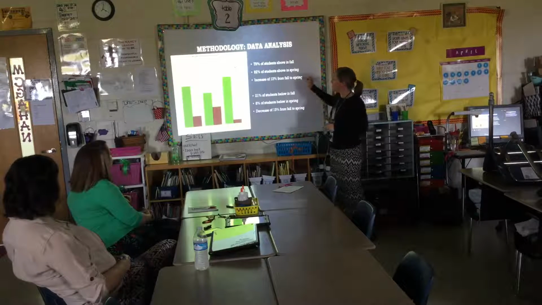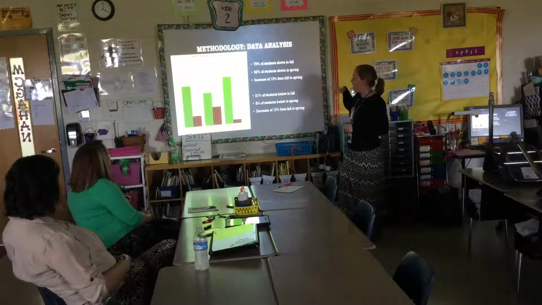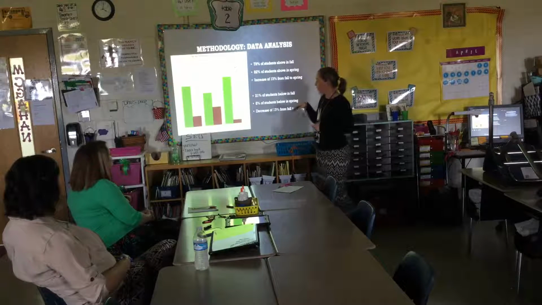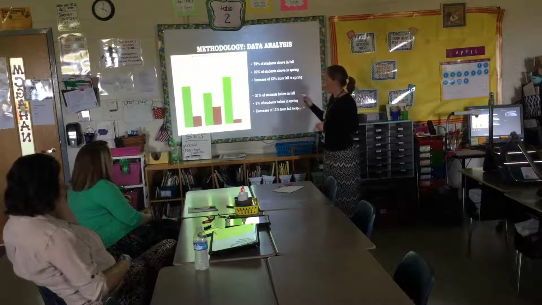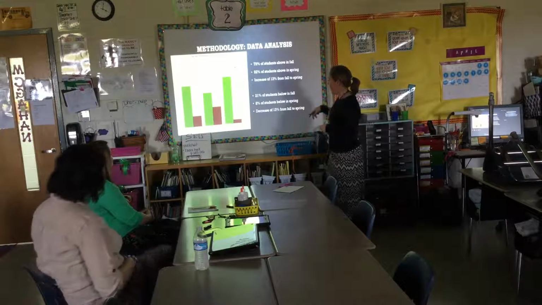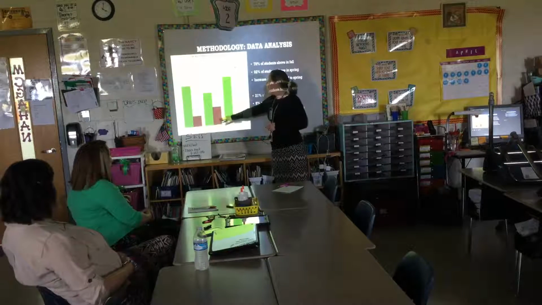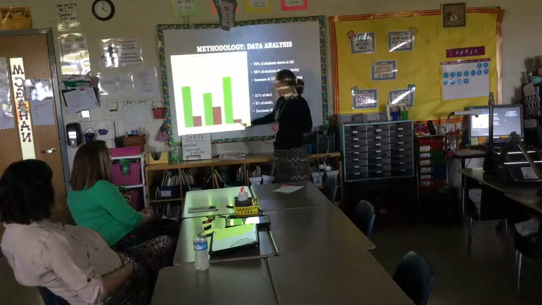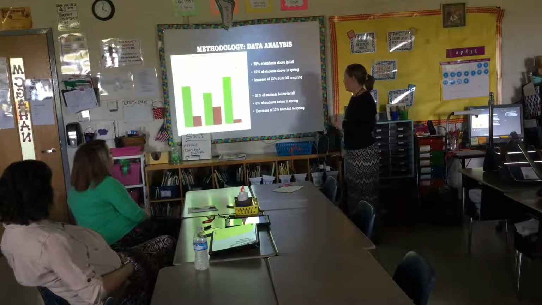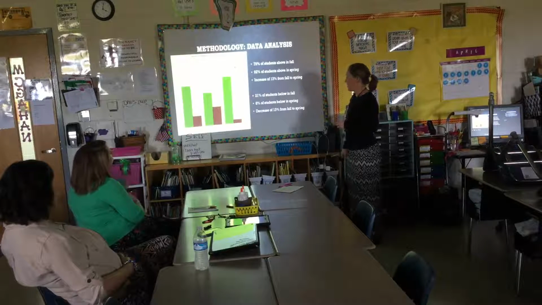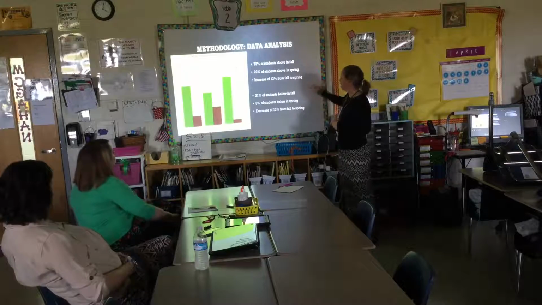This is just a graph for above and below target for the fall, the winter, and the spring. The green shows the above, and the red shows the below. And you can see our red from the fall to the winter got a little higher, but then it dropped drastically down to only 8% of students below in the spring. So we decreased it by 13% from the fall.